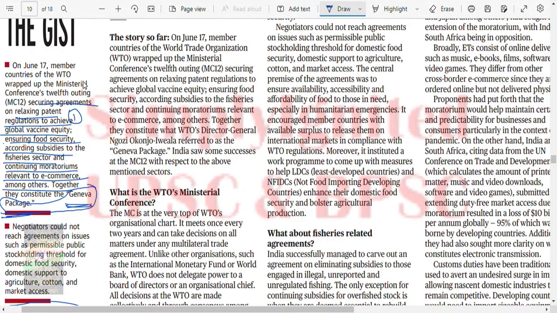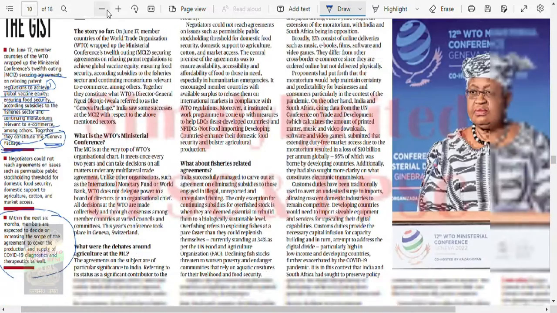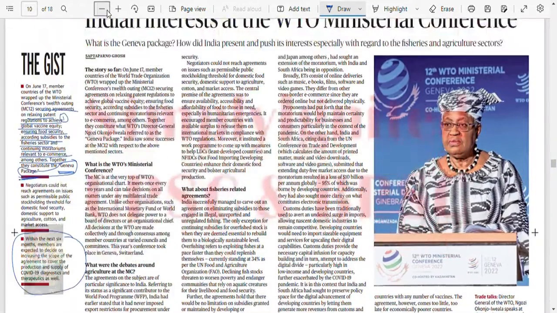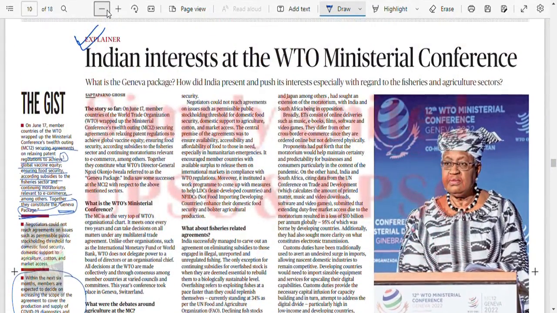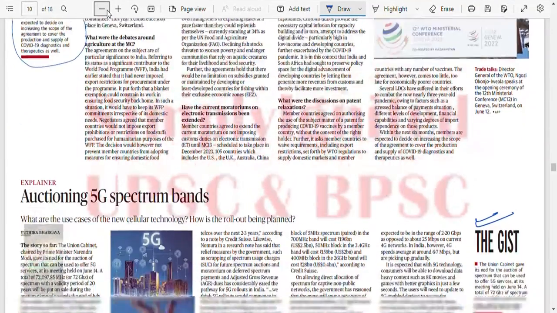Fine. Okay. Now I would advise you, if you have not done your WTO chapter till date, to read this entire article. This is important if you have not done it in your theory part. If you have done it, then you can skip it, right?